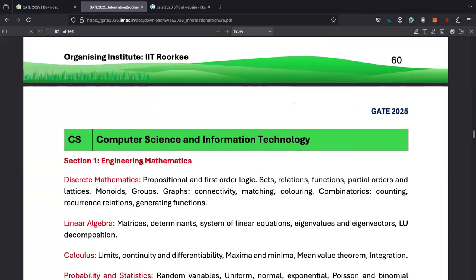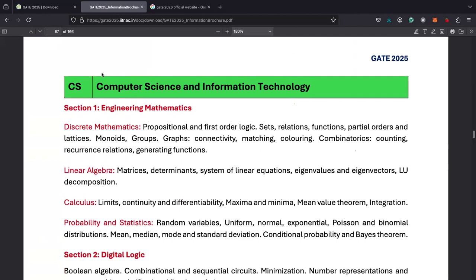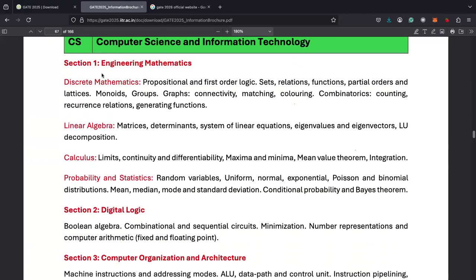Yes, CS. Correct. So this is computer science. Finally, we are on discussing syllabus of the GATE exam. So first section is engineering mathematics, which is compulsory. The section before this is general aptitude, which is common for all the subjects. I'll create a separate video about general aptitude. Now let's go through this engineering mathematics.